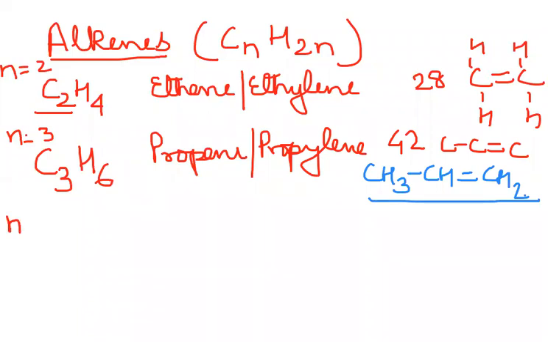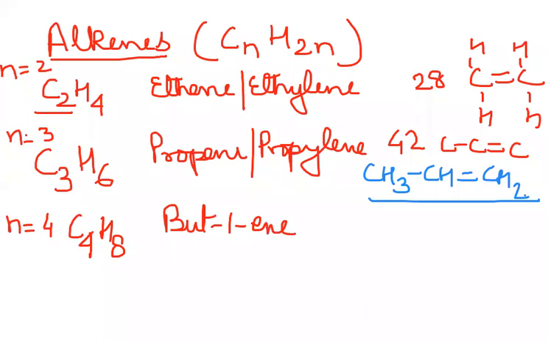n equal to 4. In this case, the compound is going to be C4H8. Name of the compound is going to be 1-butene, or you can write it as but-1-ene. Molecular mass for this compound is going to be 56. You see, the molecular mass is also varying by just adding a 14 to the previous one. So 42 plus 14 will make it 56. If I'm writing 1-butene, it can also be 2-butene.